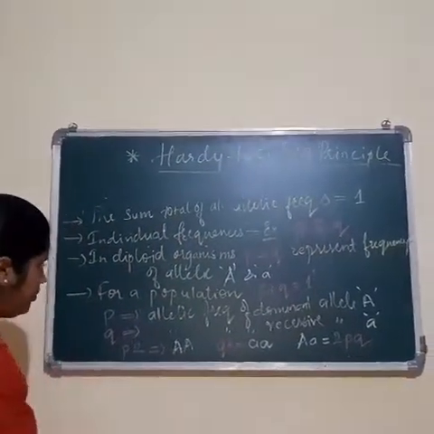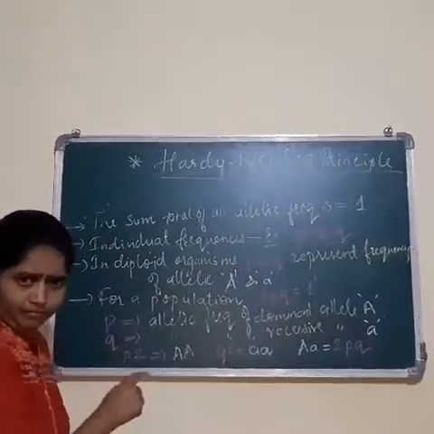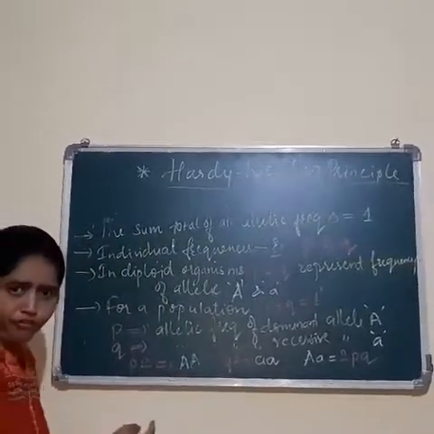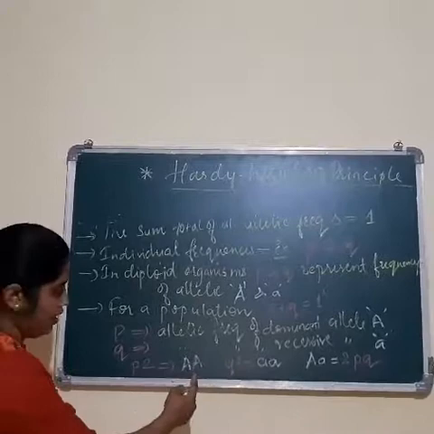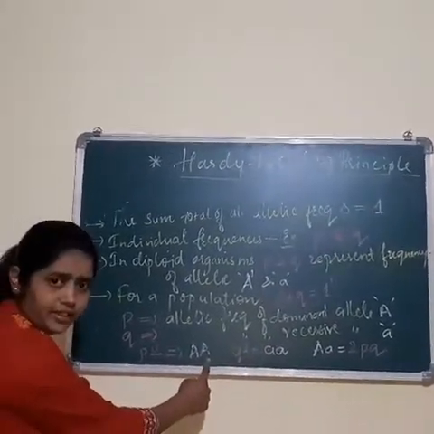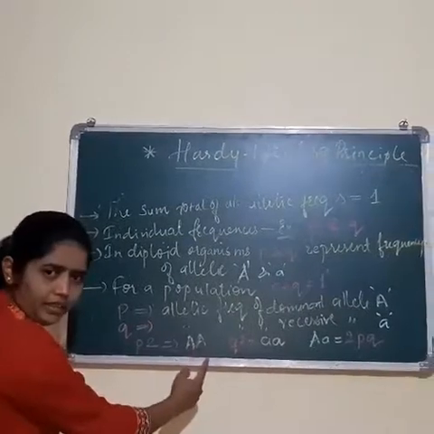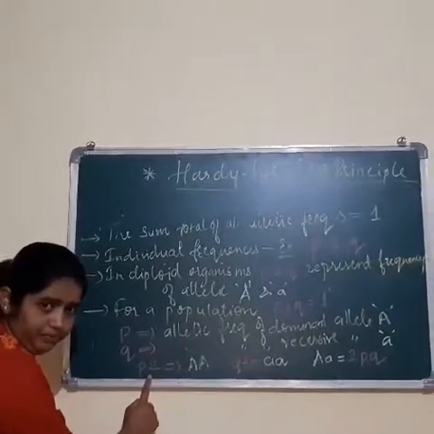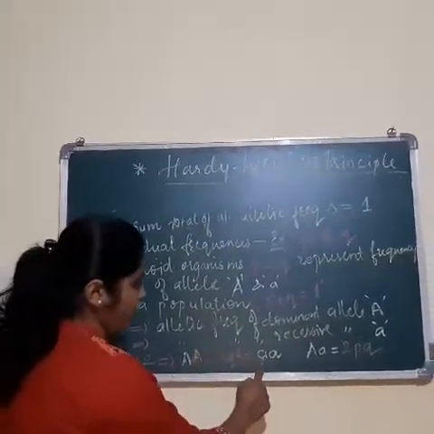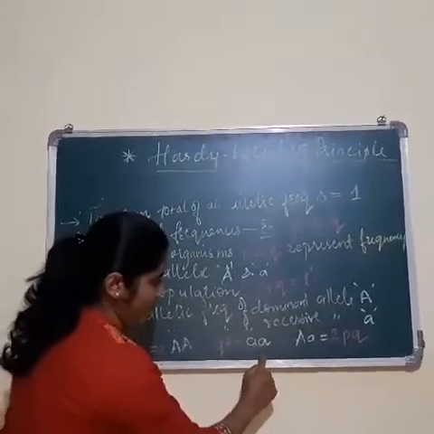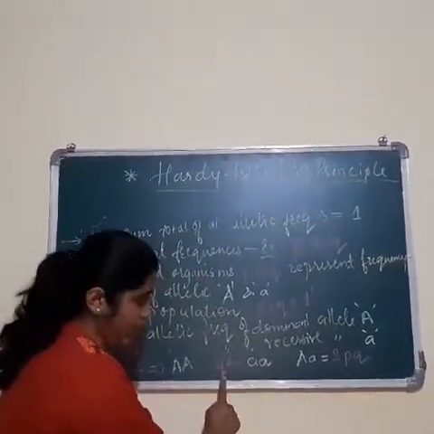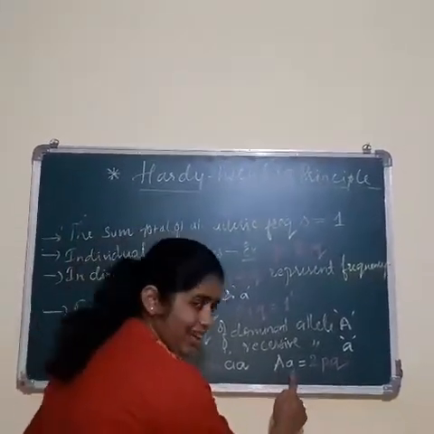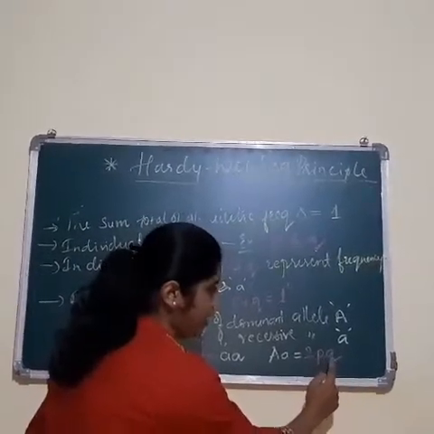Then when I say P square, that is the frequency of the genotype AA, which is in the homozygous condition. When 2 same alleles are present together, that is called the homozygous condition. That can be represented as P square. Then the frequency of the recessive genotype aa can be represented as Q square. And then the frequency of capital A and small a can be represented as 2PQ.